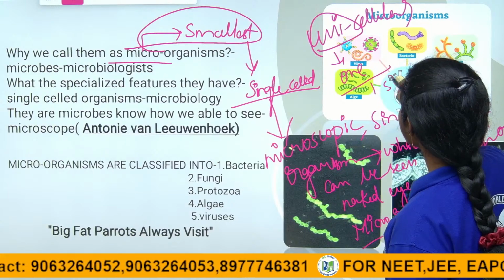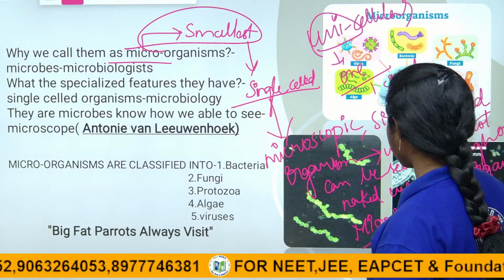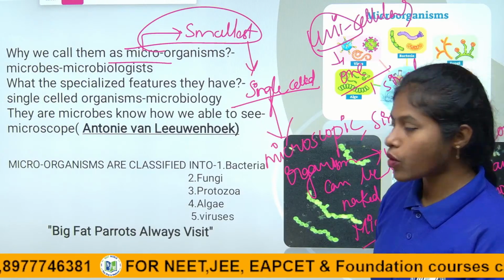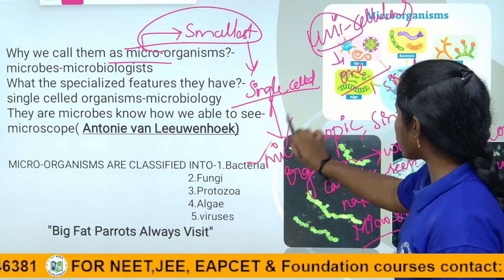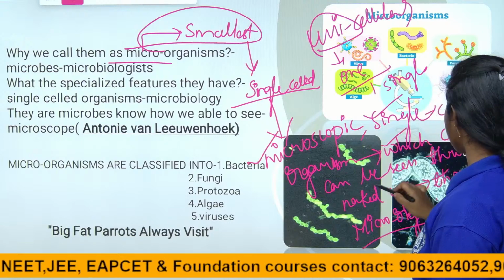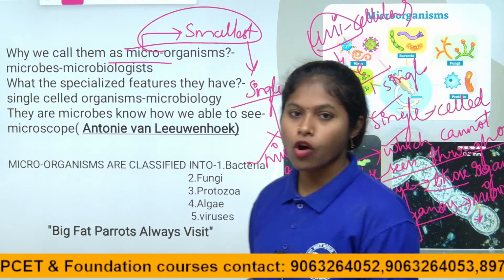Right children? So, they are called unicellular organisms or multicellular organisms. Right children? If they asked you to define microorganisms, what do you say? They are microscopic, single celled or unicellular organisms which cannot be seen with the naked eye. Those organisms we call microorganisms or microbes, children.